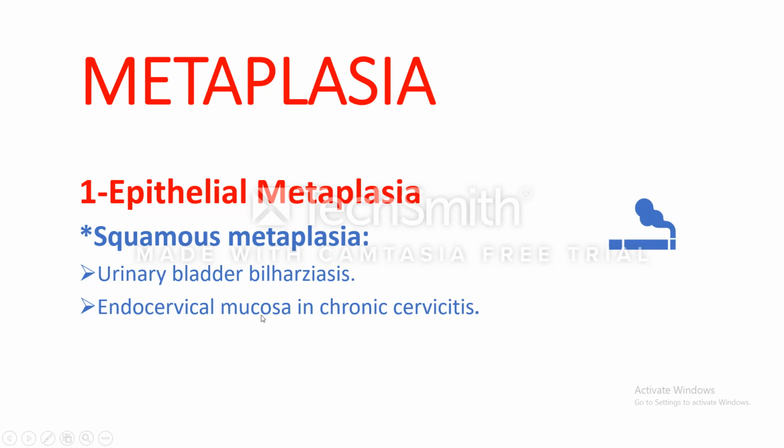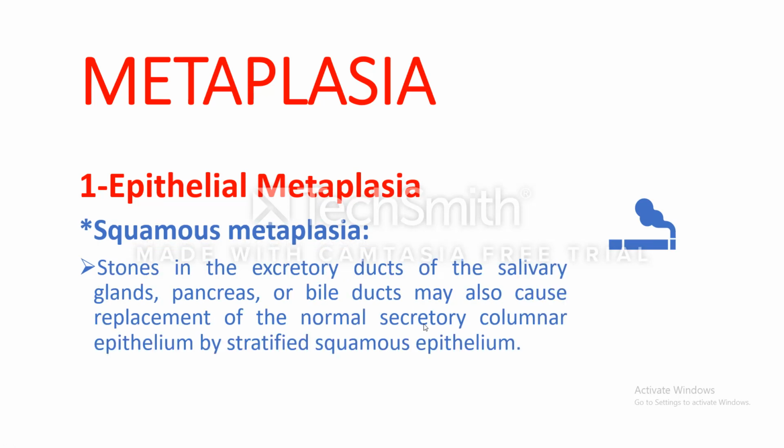Also, the endocervical mucosa in chronic cervicitis. The endocervical mucosa is lined by columnar epithelium, sometimes change into squamous in cases of chronic cervicitis, which is inflammation of the cervix. Stone in the excretory ducts of the salivary glands, pancreas, or bile ducts may also cause replacement of the normal secretory columnar epithelium to change it into stratified squamous epithelium.